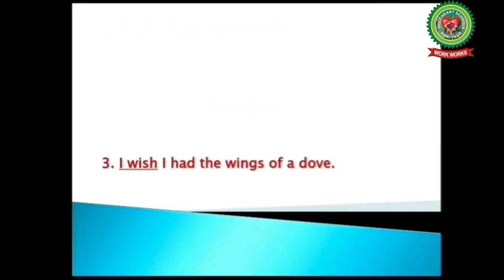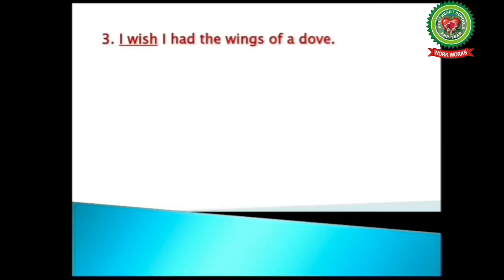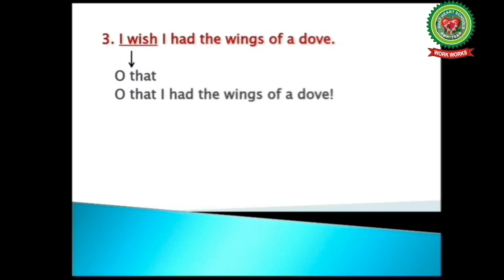Now let's proceed further to the next example. I wish I had the wings of a dove. Now here students, I wish will change into oh that. So our answer will be, oh, that I had the wings of a dove. And at the last, exclamatory mark.